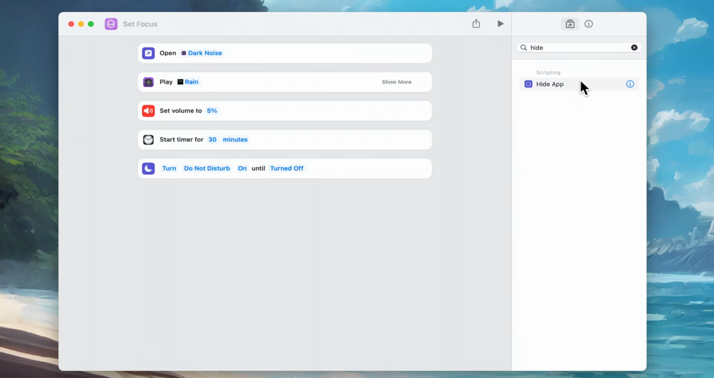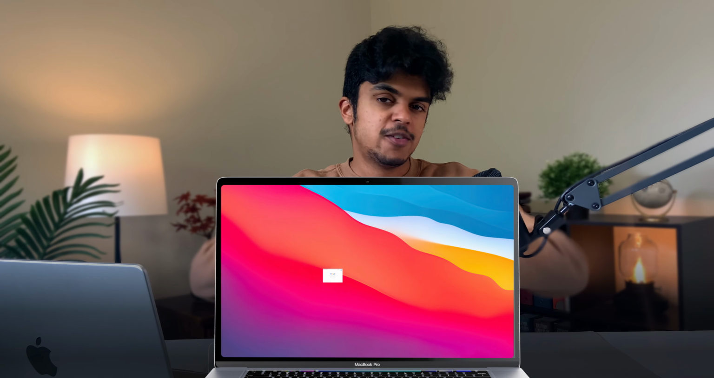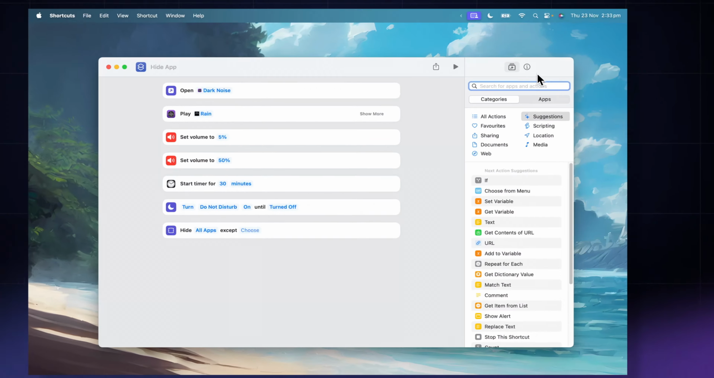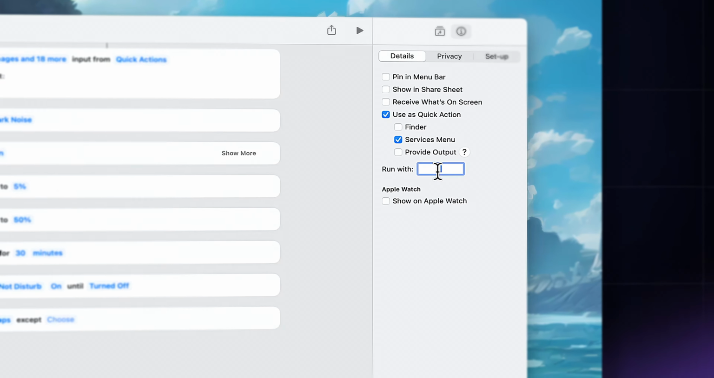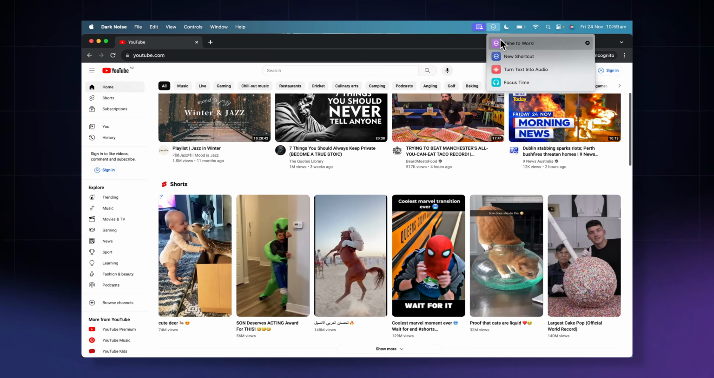And finally, I'll hide the apps that I don't really need. Usually right before a session, my desktop is really cluttered with all these different apps that I've been using, like a web browser and Finder windows. So having that all just disappear is like my computer telling me, hey, it's time to focus. Now to run all of this, you can set a keyboard shortcut, but I usually just have it pinned to my menu bar. Then I click on that when I want to get started.